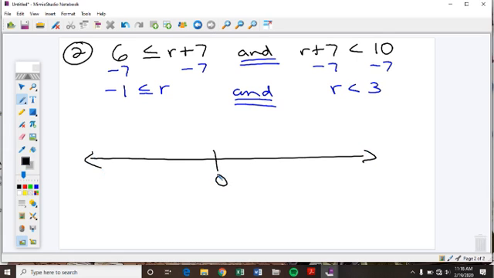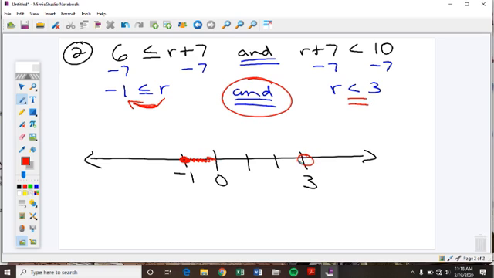Here's 0, here's negative 1, 1, 2, and 3. My solution says that r needs to be bigger or equal to -1. So there's -1, and I know it needs to be bigger than that. But it also needs to be less than 3.